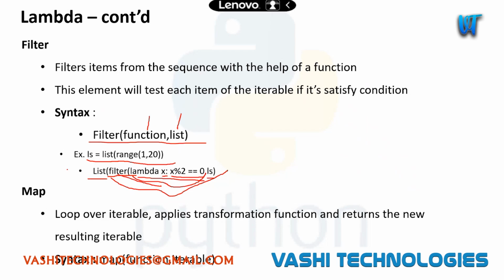It will take a sequence and a function, which is basically a transformation function, apply the transformations, and return us the new list. The syntax is similar to filter: map of function comma iterable. We'll be passing one function and one sequence here.